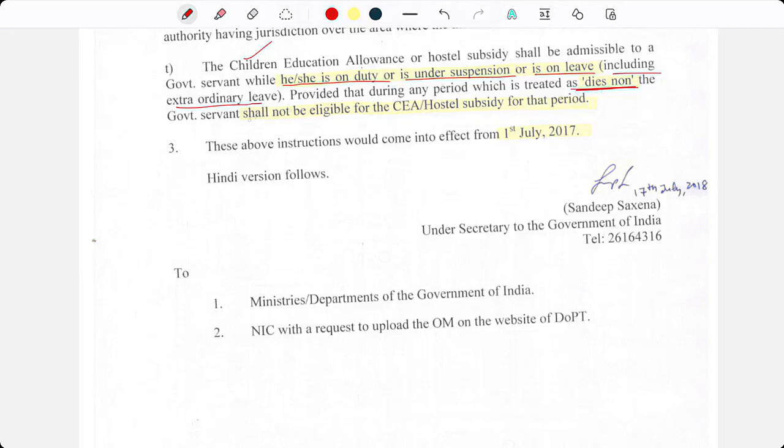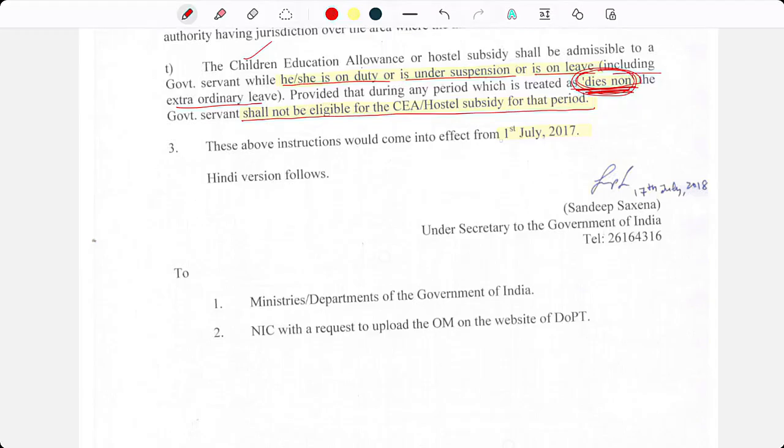When a government servant is in dies non, he or she shall not be eligible for the CEA hostel subsidy for that given period. So here the only exception is dies non. Other than dies non, CEA is payable for all other instances.